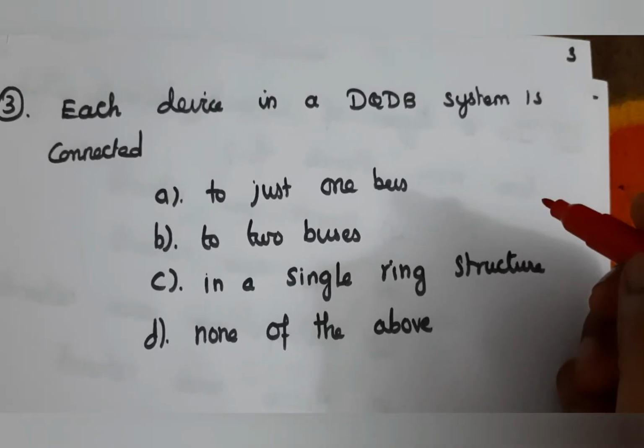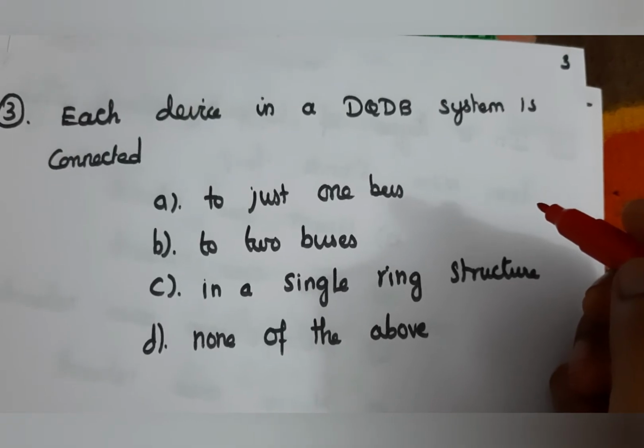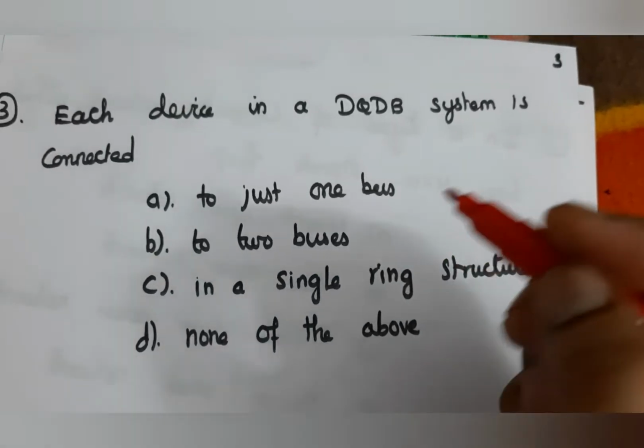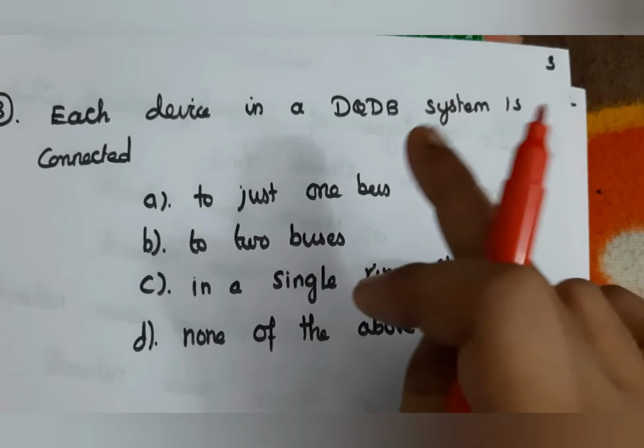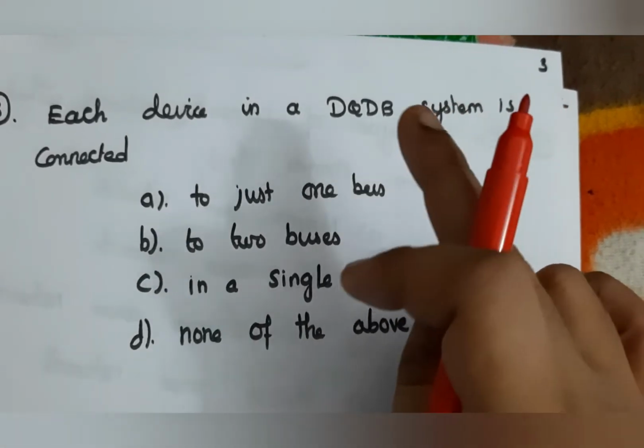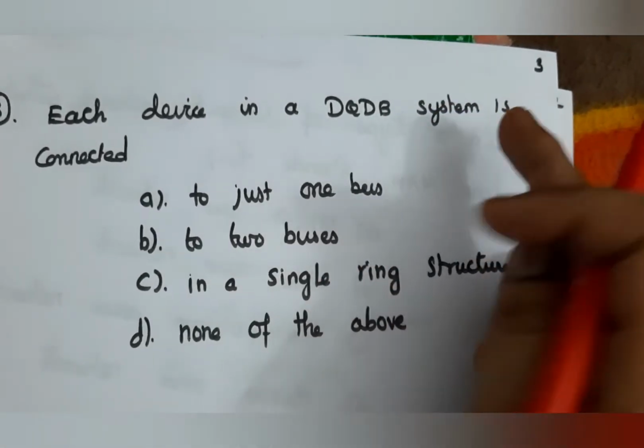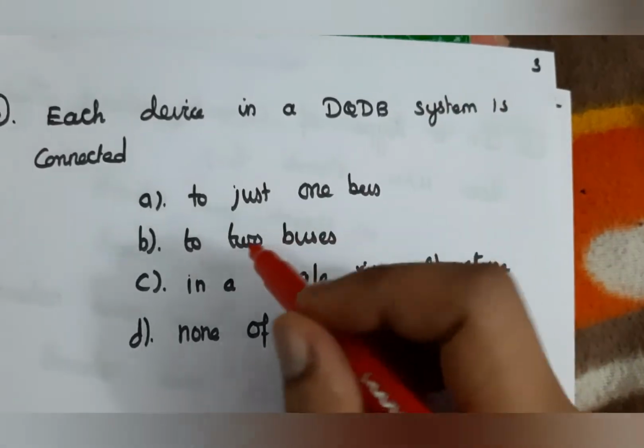Next question, each device in a DQDB system is connected to two buses. Hence the name DQDB, that is Distributed Queue Dual Bus. So it uses two buses. So here the answer is B.